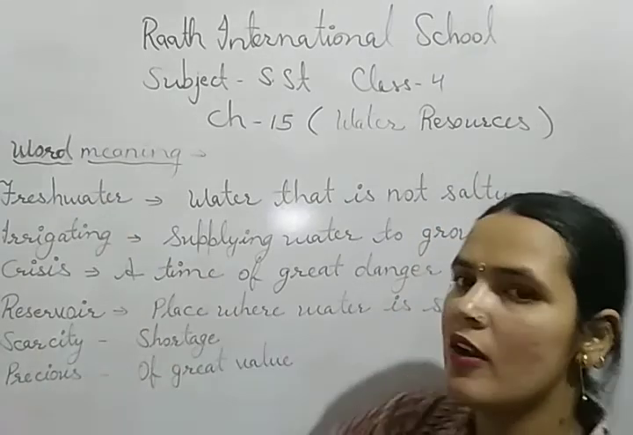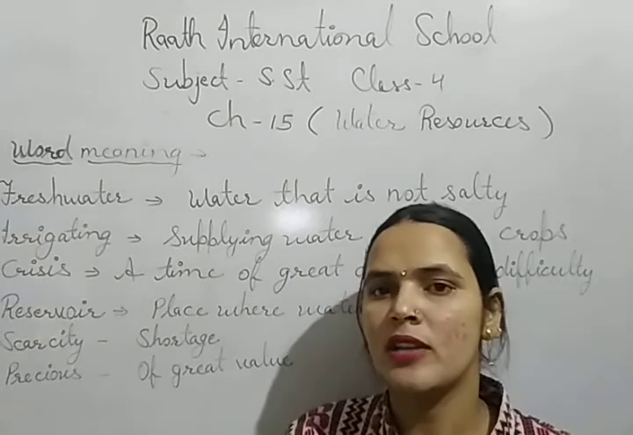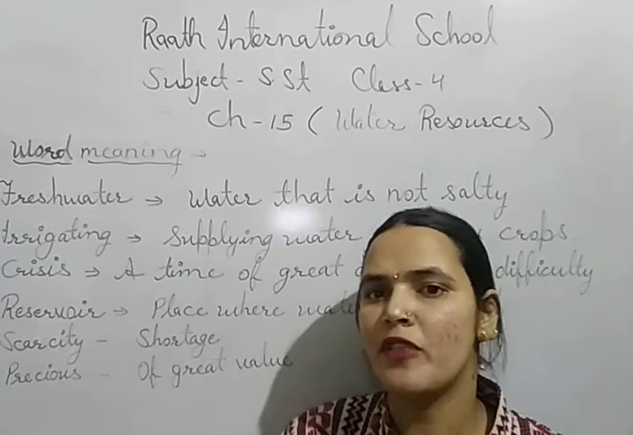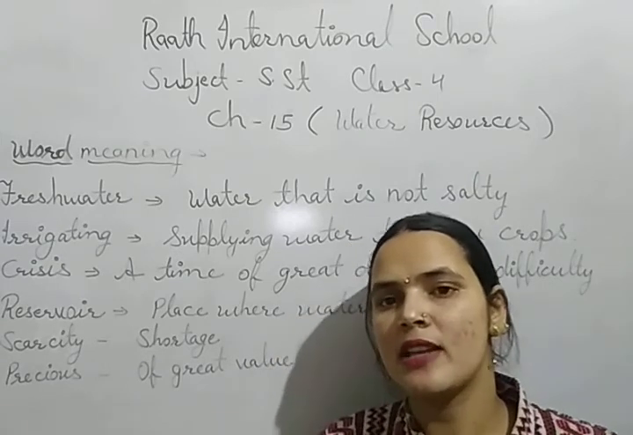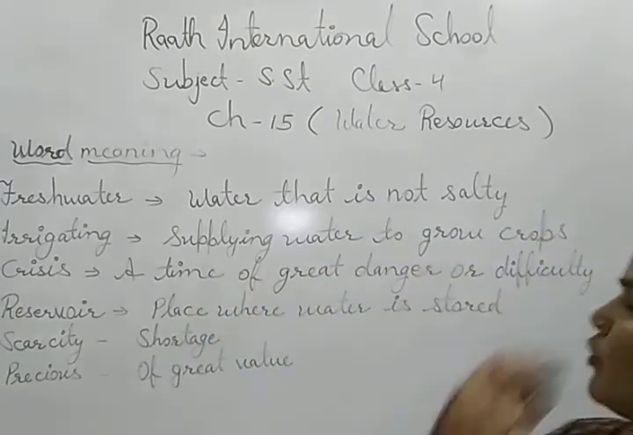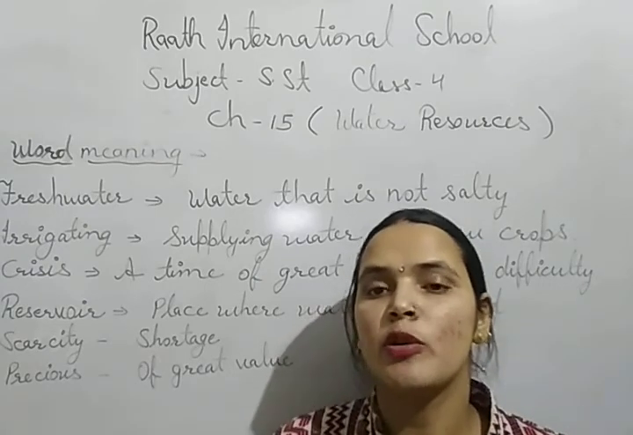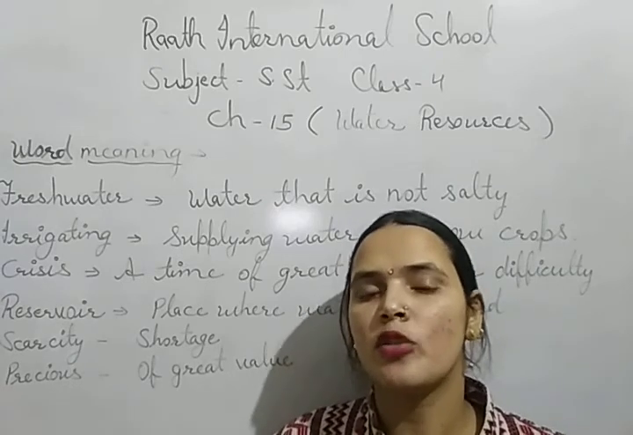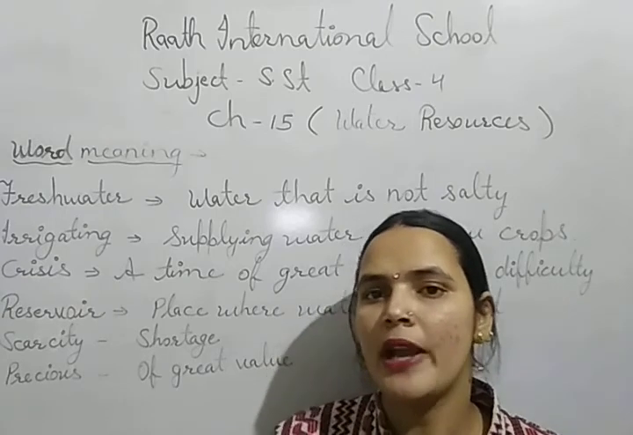So the first is fresh water. Water that is not salty, that is not in the seas or oceans, is called fresh water. And this fresh water is available in rivers, lakes, ponds, streams. Irrigating: supplying water to grow crops. We water the fields because we supply the river water or underground water through hand pumps or tube wells or from the wells, and that water is supplied to the fields.